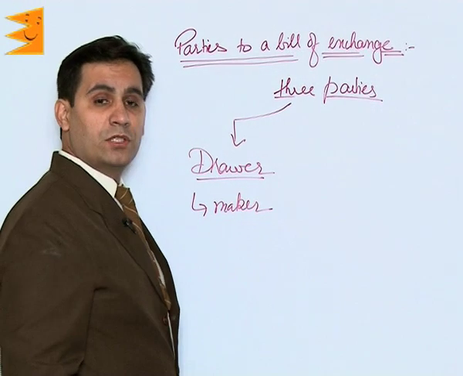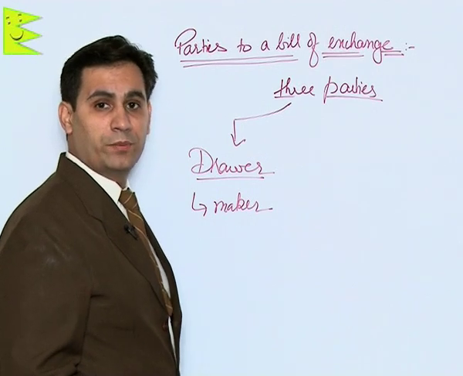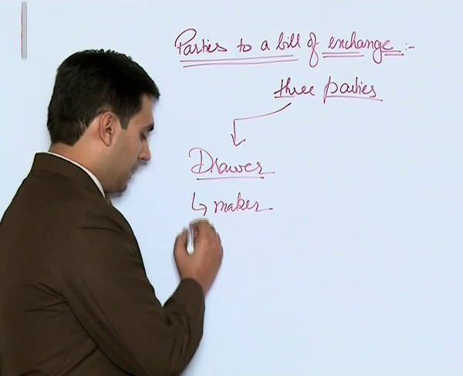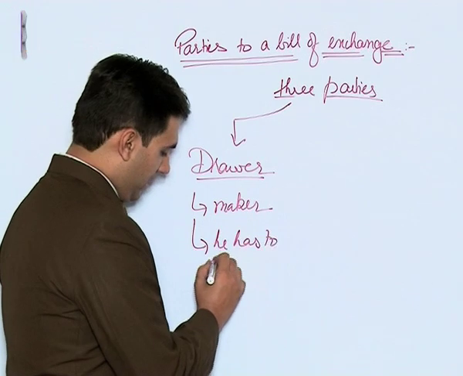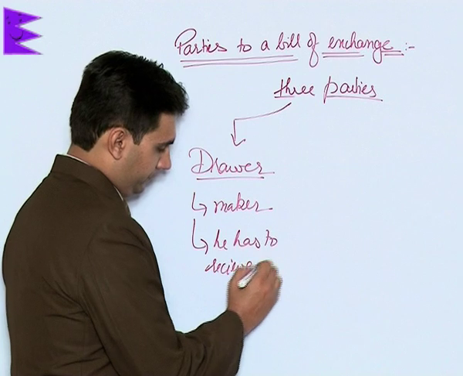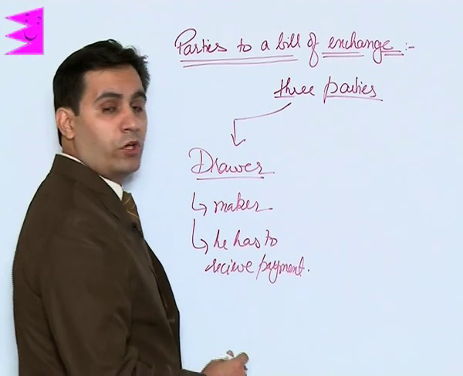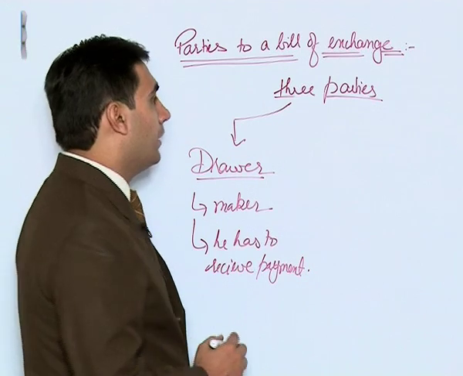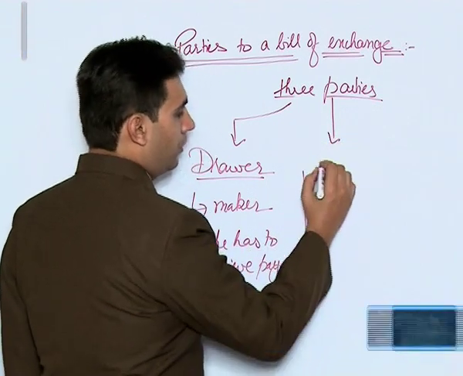He is actually the person who has sold goods and he has to receive the payment from the other party. That is, he has to receive payment on account of this bill. Then the second party is the drawee.